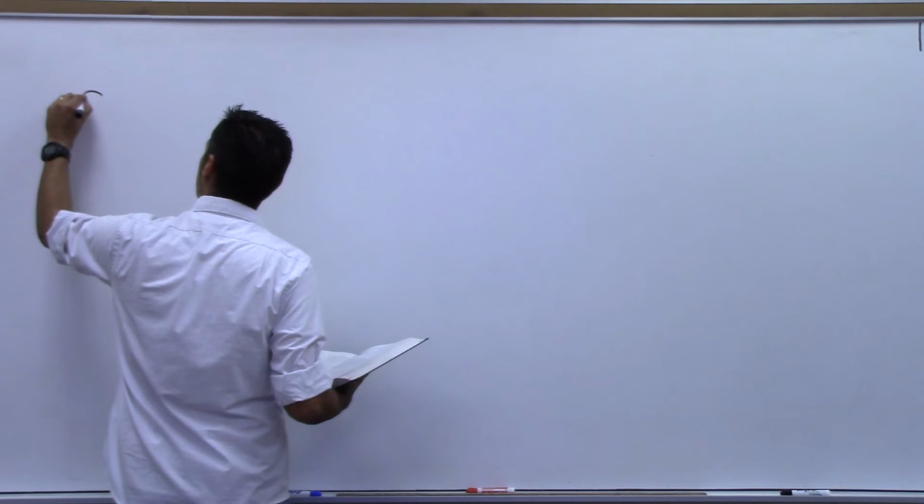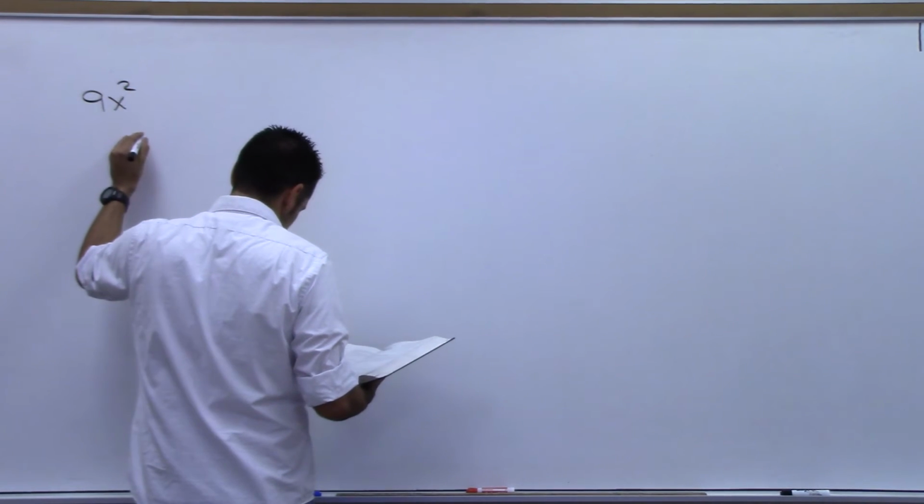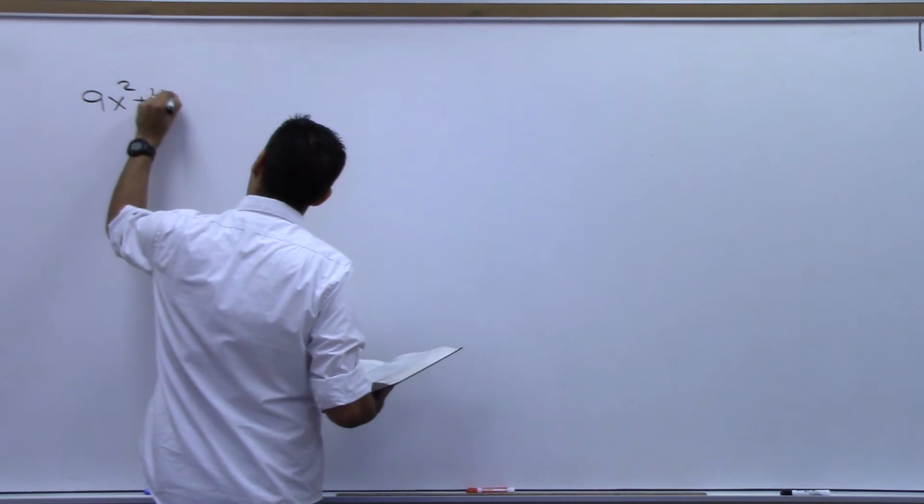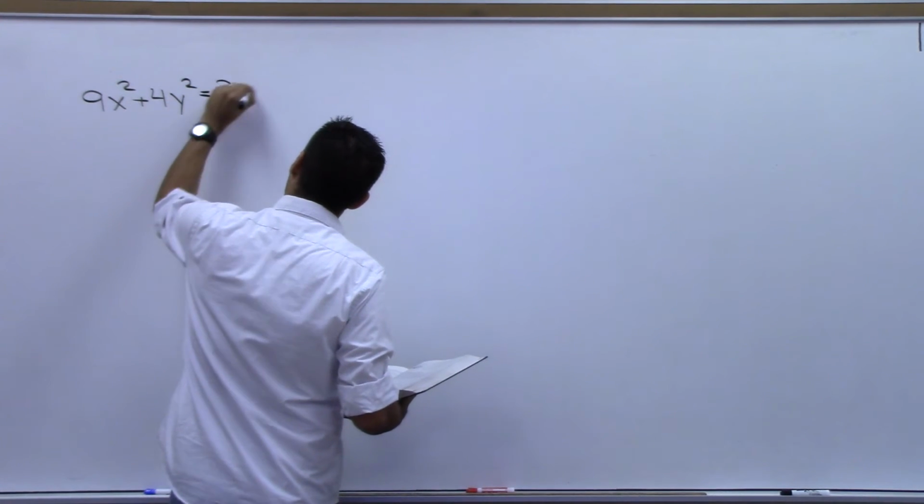It says that you're given an ellipse like this.